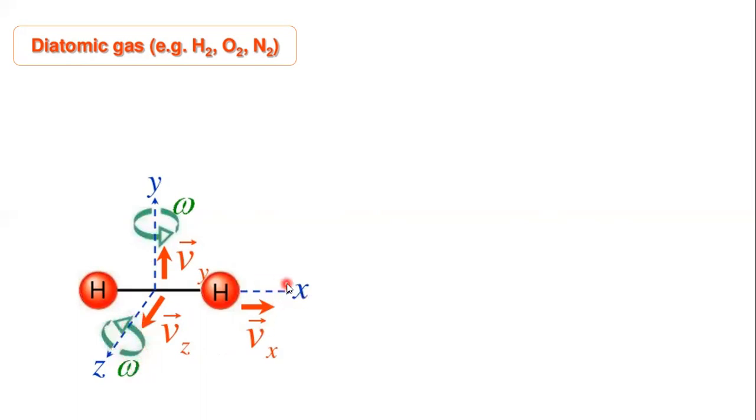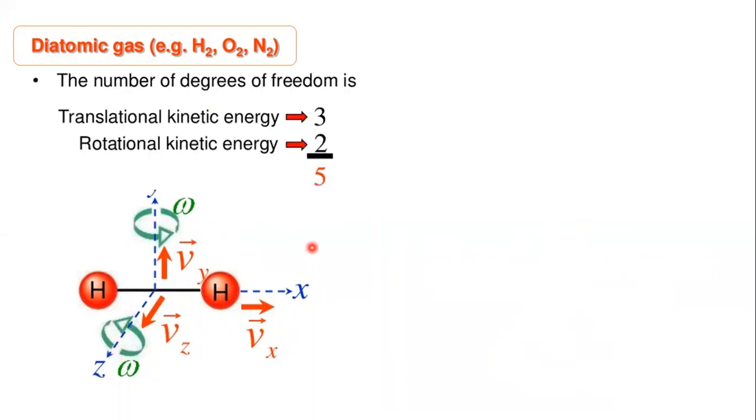It cannot rotate about the x-axis because that is the axis along which we drew the molecule. So it has 3 translational components along x, y, z, and 2 rotational components to describe its position. Total degrees of freedom: translational 3 and rotational 2, so total 5 degrees of freedom for a diatomic gas molecule.